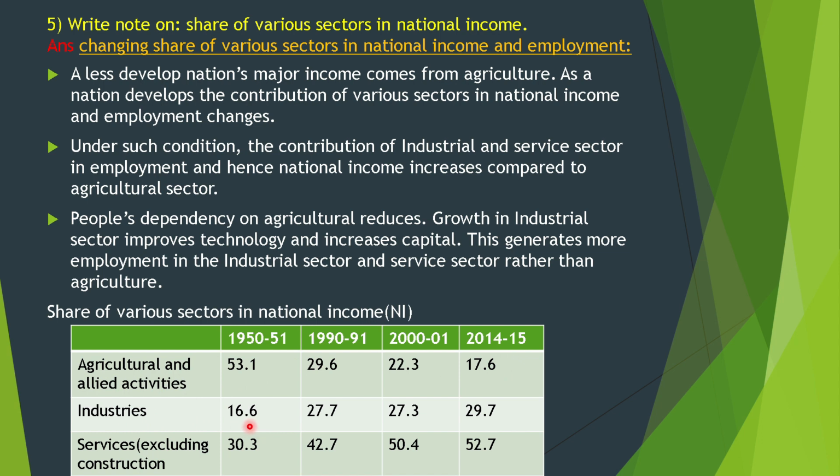Industries: in 1950-51 it is 16.6, 1990-91 27.7, 2001 27.3, 2014-15 29.7. Services excluding construction: in 1950-51 30.3, 1990-91 42.7, 2001 50.4, 2014-15 52.7. This table you have to draw.